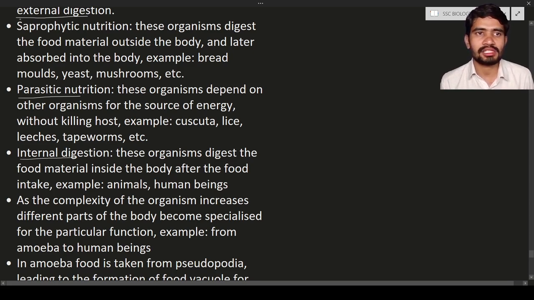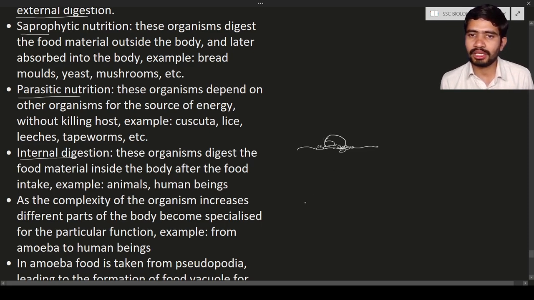First, saprophytic. These organisms digest the material outside the body. For example, this is the food material. On the food material a bacteria or yeast is present. It releases enzymes outside of its body, onto the surface of the food material. The enzymes digest the food material and turn it into liquid, and this liquid or fluid is taken back into the yeast.